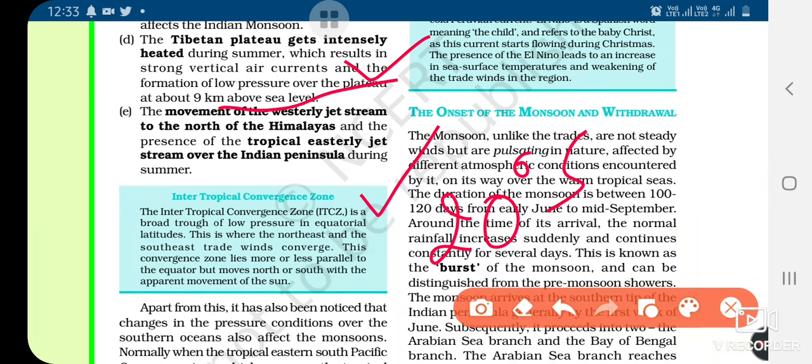Now, what happened due to this? The easterly jet stream is available in the tropical area, and this is the place where the Indian peninsula is. In India, above the equator it is subtropical, and below the equator it is tropical area. We had discussed that in the tropical area the easterly jet stream lies, and this affects the monsoon in the peninsular region of India. And you know what a peninsular area is? The area which is surrounded by water from three sides.